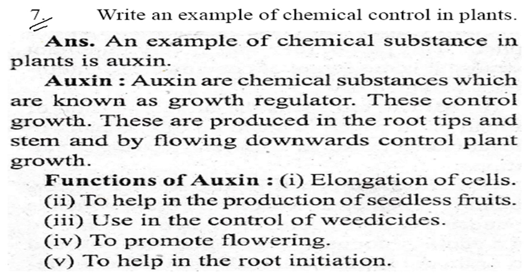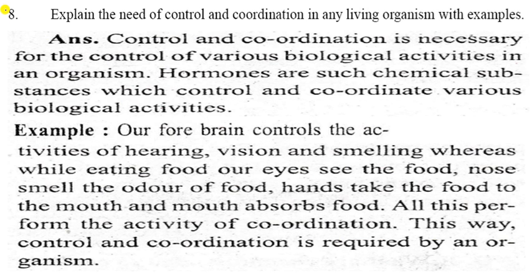So let us see the next one. It is question number 8. So you have to write in your copy. Explain the need of control and coordination in any living organism with examples. So first one, you can write this answer. Control and coordination is necessary for the control of the various biological activities in an organism. Hormones are such chemical substances which control and coordinate various biological activities.